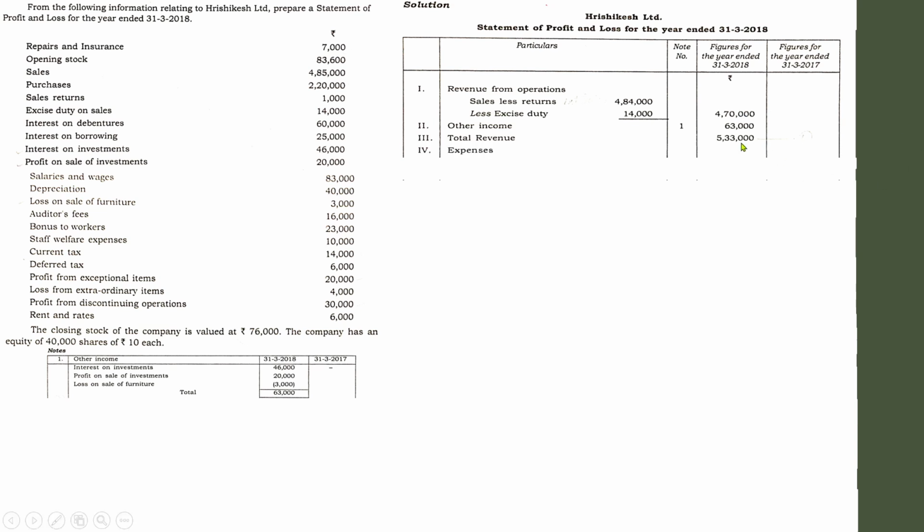Now we can go for expenses. In the expenses we will first begin with cost of material consumed. Make sure whether the cost of material consumed is directly given in the question. From the initial glance itself we can find that there is no such item as cost of material consumed.